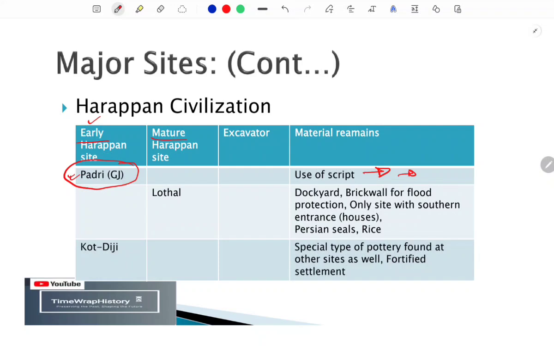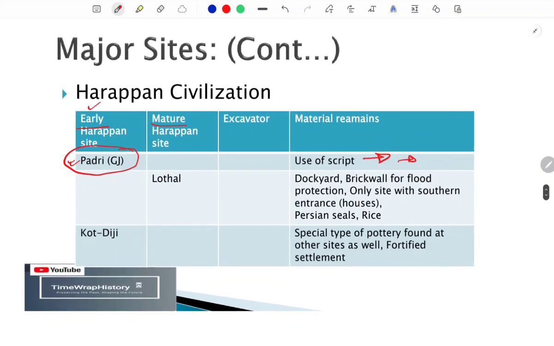Okay, apart from that, the next site is Lothal, and Lothal is one of the most important sites, like Lothal, Kalibangan, Dholavira. Apart from that, Harappa and Mohenjo-daro, these are the most important sites. Also Rakhigarhi. So you need to remember the material remains in these 5-6 sites which I have just discussed.